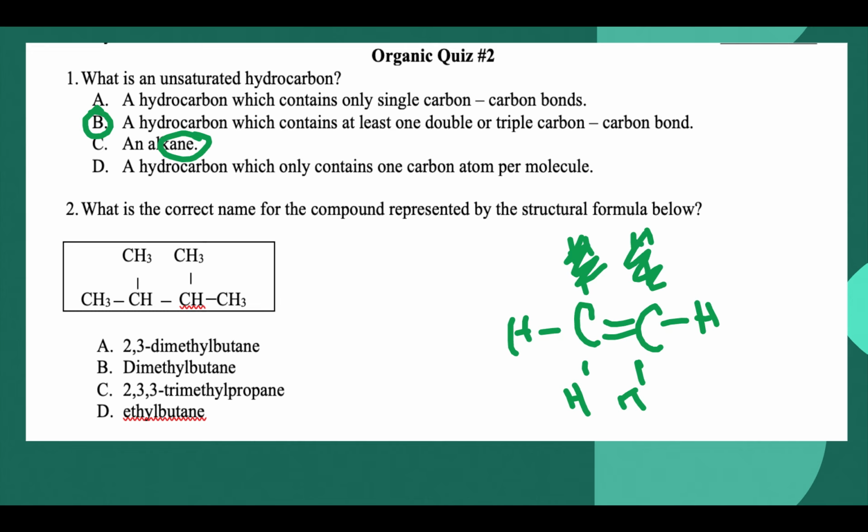The next one, just being able to name it correctly, you need to identify your longest chain, which would be 4 atoms. So 4 carbons in a row would be butane. And then if we numbered it from left to right or right to left, we get the same thing. So on carbon 2 and 3, you have a methyl group. So you would say 2,3-dimethyl, because there's 2 of them, dimethylbutane. So the answer here was A.